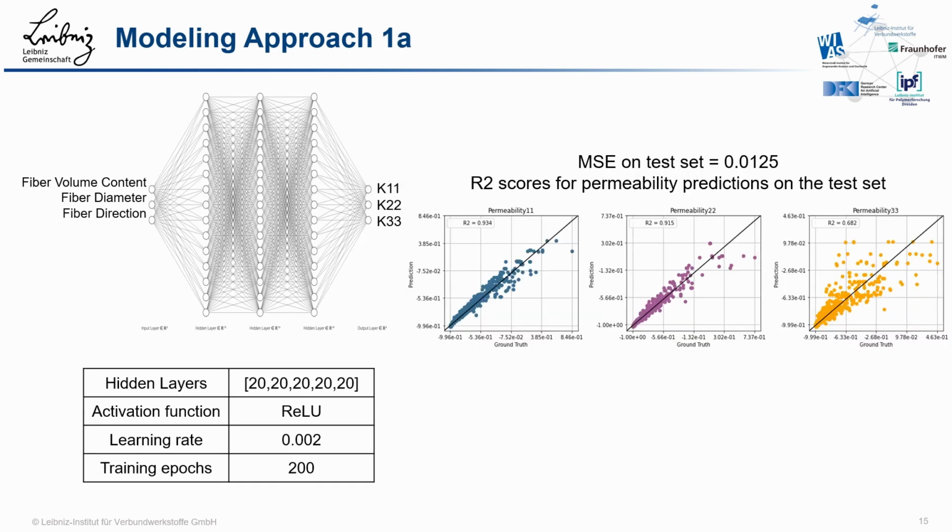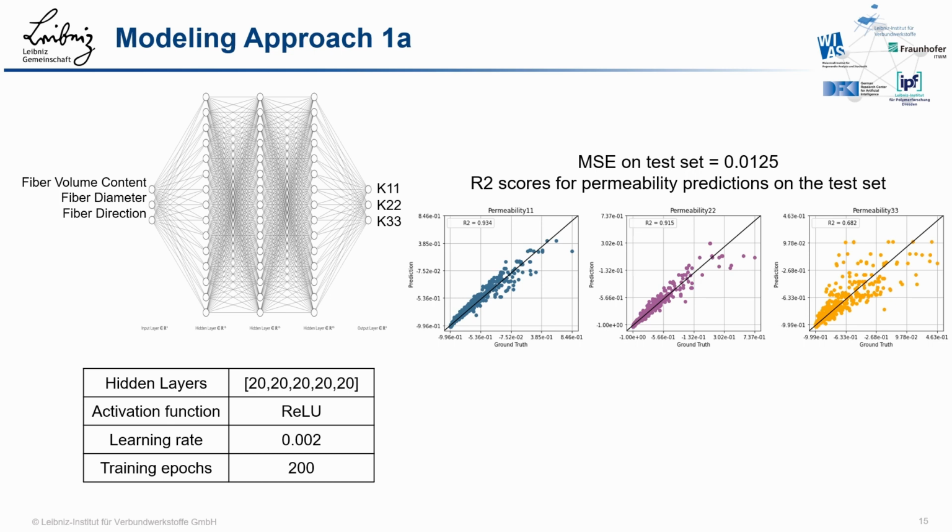Modeling approach 1a shows the results of the neural network where only the diagonal elements were used as output. Otherwise, all configurations remained the same. With this approach, a mean squared error of the test set of 0.0125 could be achieved. This is lower than before, but this could also be due to the fewer output features used to compute the mean squared error, 3 instead of 9. The R-squared scores in the diagonal permeabilities are improved by a negligible amount compared to the previous approach.